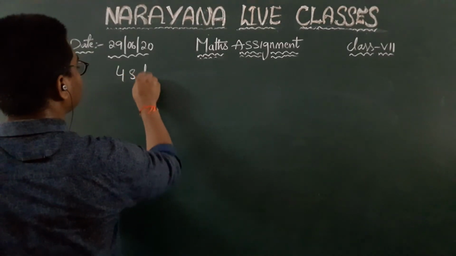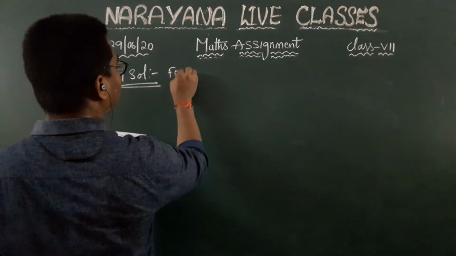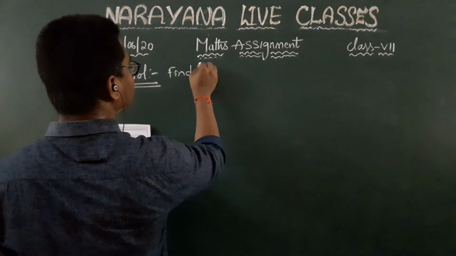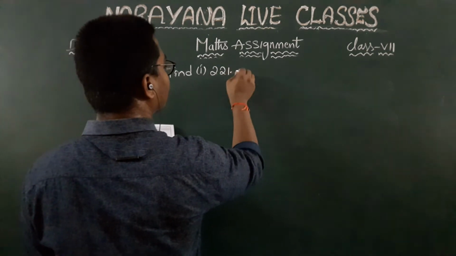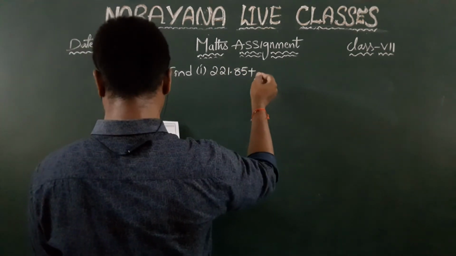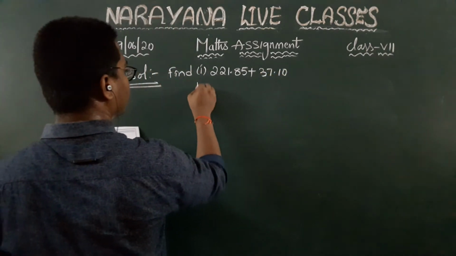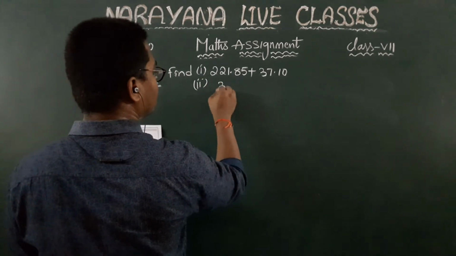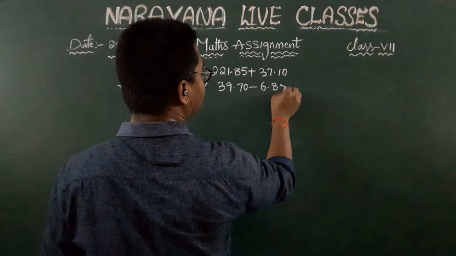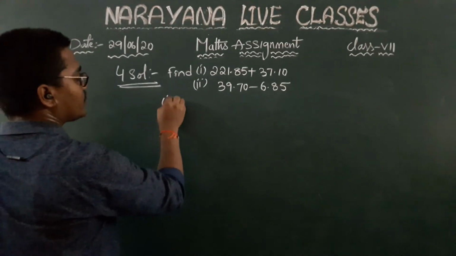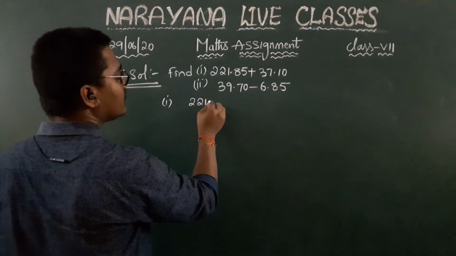Fourth one, find, and that is first one, 221.85 plus 37.10, and then the second one is 39.70 minus 6.85. Okay, so when you write in a vertical way, children,